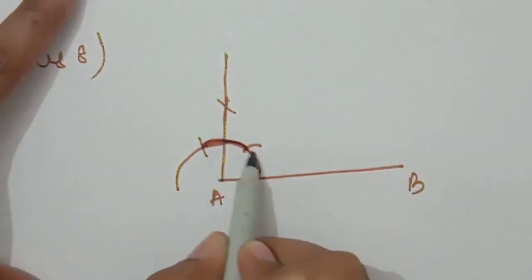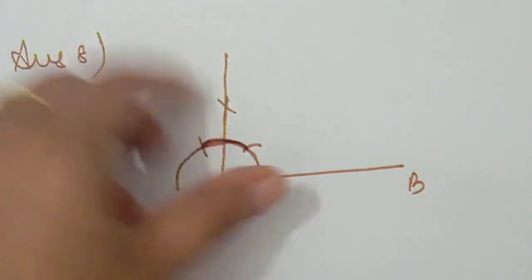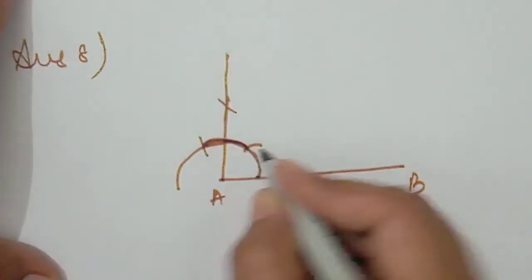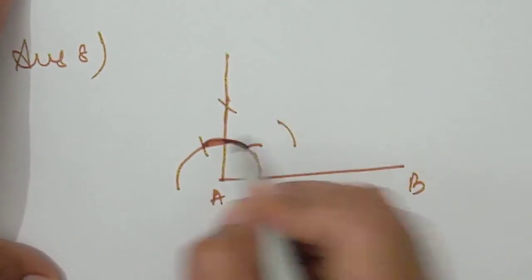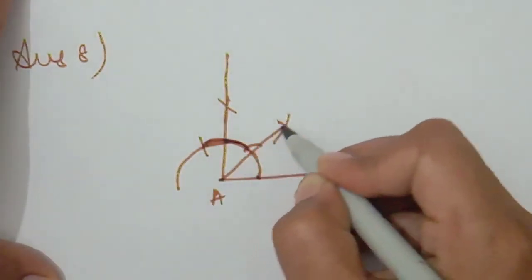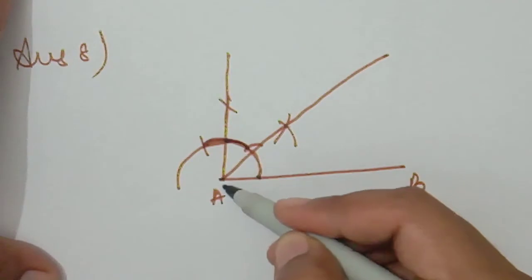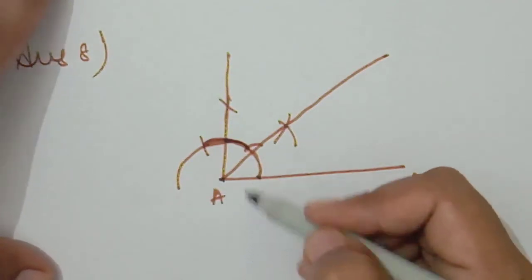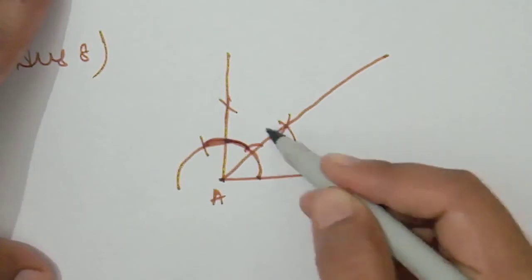Then for this arc of the 90 degree we have to open our compass more than half. Take this point as a center, draw the first arc, take this point as a second center and draw this arc, and then join this point of intersection with the origin point. This is the half of 90 degree, which is 45 degree.